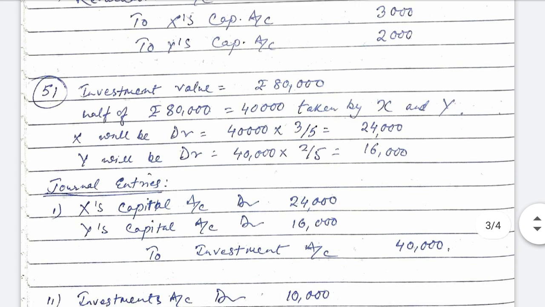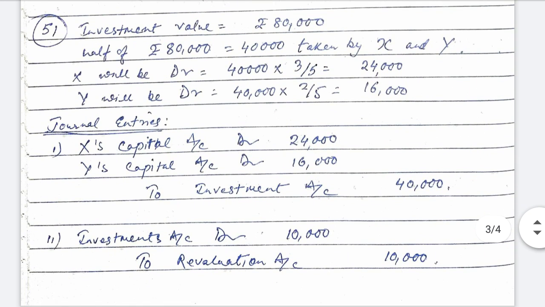Now see question number 51. In question number 51, X and Y are partners sharing profits in the ratio 3:2. They admitted Z as a partner for 1/4 share of profits. At the time of admission of Z, investment appears at rupees 80,000.